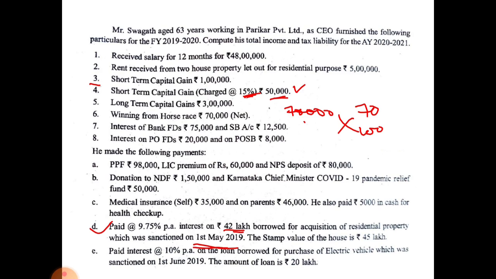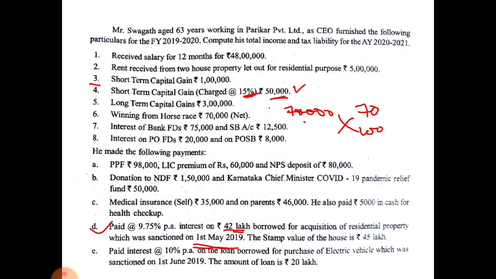This deduction in respect of gross total income for interest on saving bank account under 80 TTA you cannot consider. Here interest on FDs you have to consider, that is up to 50,000 under section 80 TTB. You cannot apply both TTA and TTB, because TTB relates to senior citizens and TTA relates to the other category, that is below 60 years.